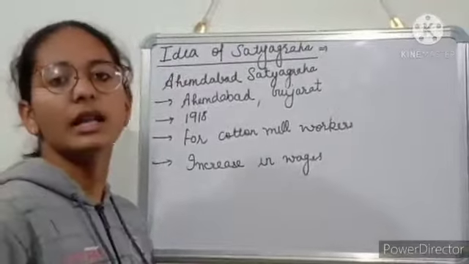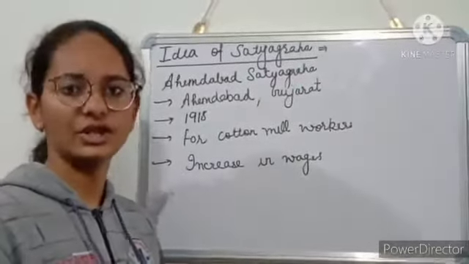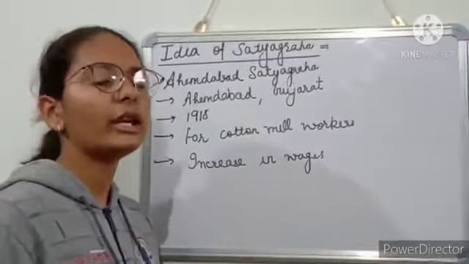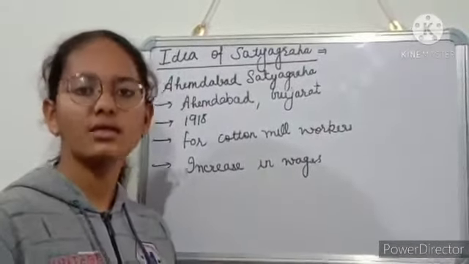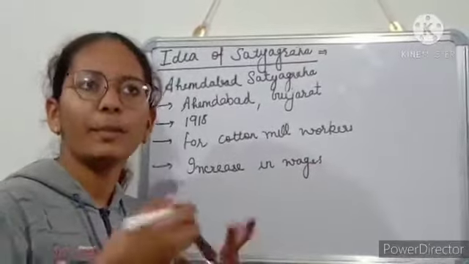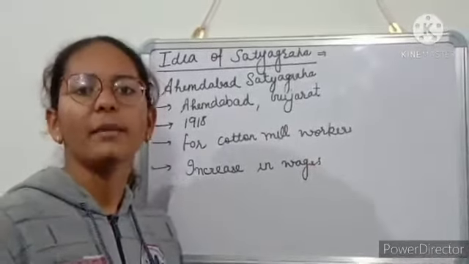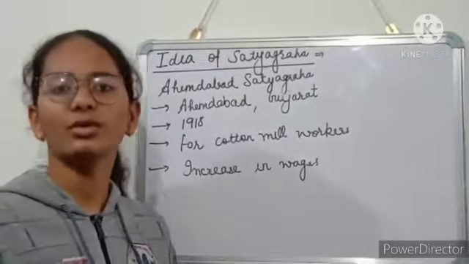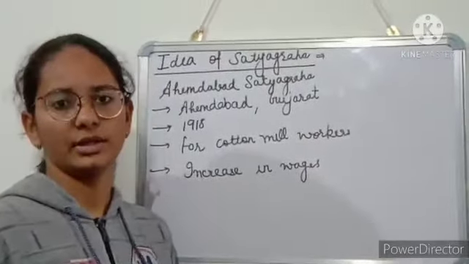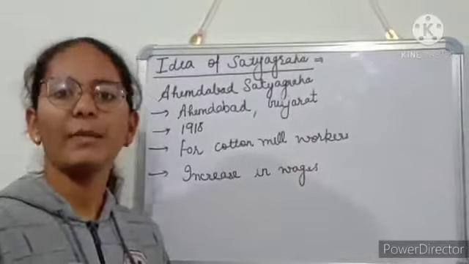What was their demand? Their demand was an increase in wages, because they were not able to meet their expenses. They were not able to keep pace with the rising prices of the goods they needed to buy, but they were not getting enough money. This problem was also resolved by Mahatma Gandhi.